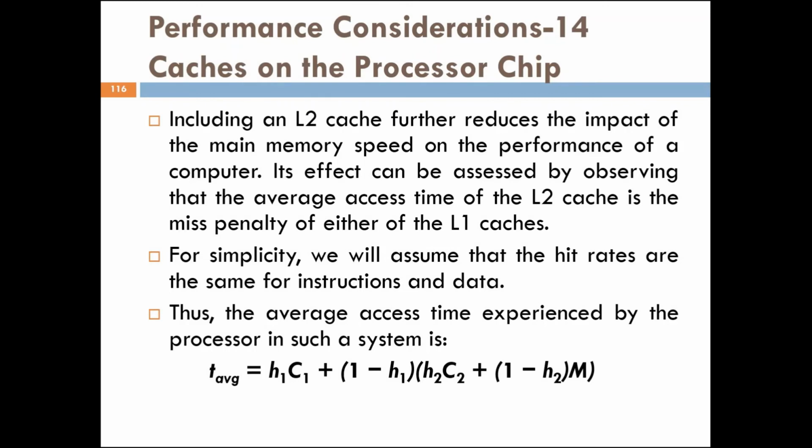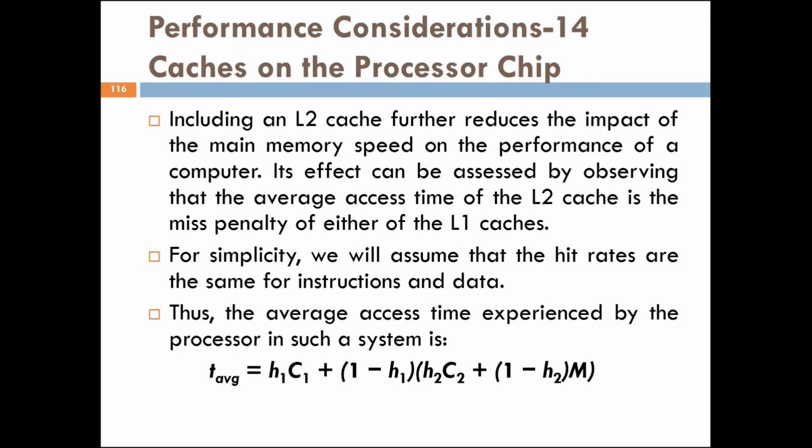Its effect can be assessed by observing that the average access time of the L2 cache is the miss penalty of either of the L1 caches. So for simplicity, we will assume that the hit rates are the same for instructions and data.